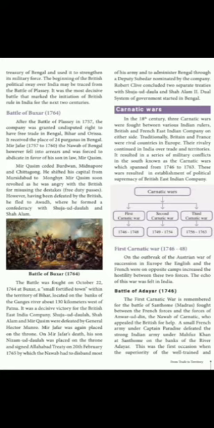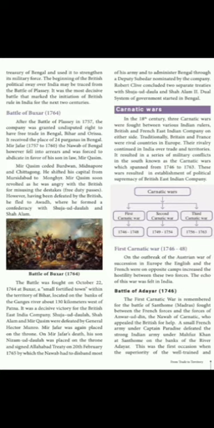Mir Jafar, 1757 to 1760. The Nawab of Bengal, however, fell into arrears and was forced to abdicate in favor of his son-in-law Mir Qasim. So after the Battle of Plassey, the Nawab of Bengal, Mir Jafar, became unpopular. That is why he was forced to abdicate in favor of his son-in-law Mir Qasim. Mir Qasim ceded Burdwan, Midnapur and Chittagong. He shifted his capital from Murshidabad to Monghyr.